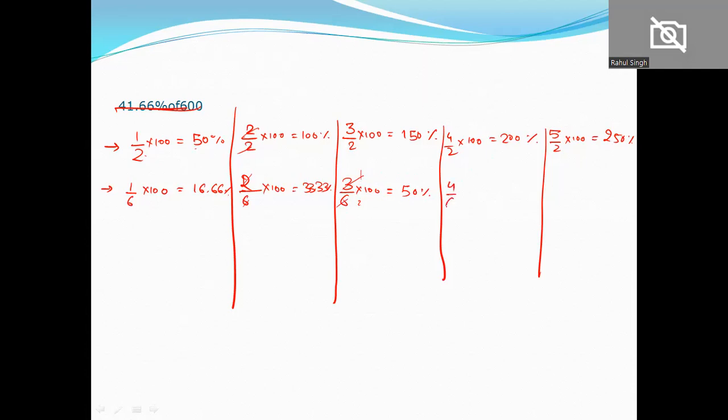Now 4/6 कितना होगा? If you see this thing, this is 2/3. So 1/3 होता है 33.33. 2/3 होगा 66.66. So 4/6 होगा 66.66%. Okay. Now what about 5/6? तो ये फिफ्थ मल्टीपल है 1/6 का, तो इसका होता है 83.33%. So keep this thing in mind.